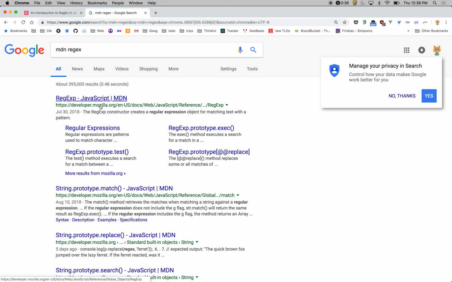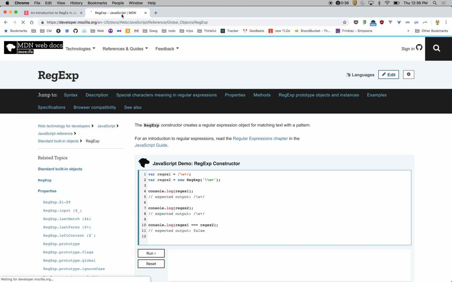Usually they'll help you out with coloring special characters and matching things. You can use find and replace. You can do all that kind of stuff. You could check different languages too if you wanted to, but I'm mostly using them in JavaScript.